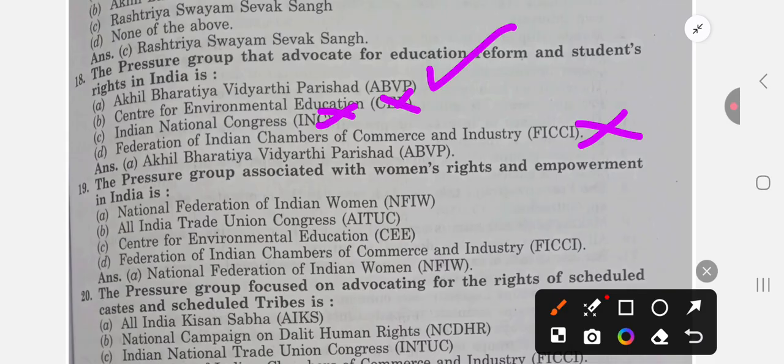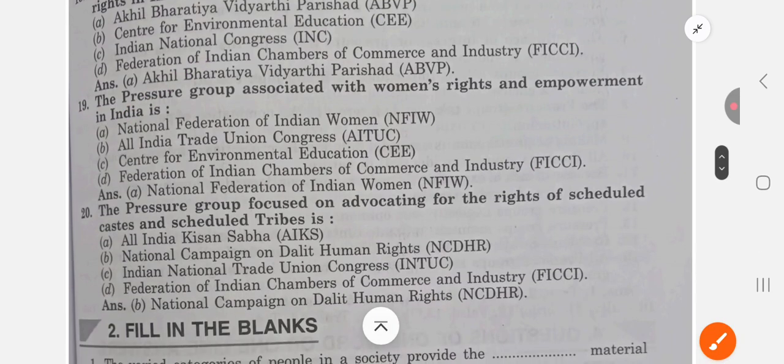Next question is the pressure group associated with women's rights and empowerment in India, National Federation of Indian Women. So A is the answer. All India Trade Union Congress, it is related to trade. Center for Environment Education, it is an environment pressure group, and Federation of Indian Chamber of Commerce and Industry, this is for commerce or trade people, those who are traders.